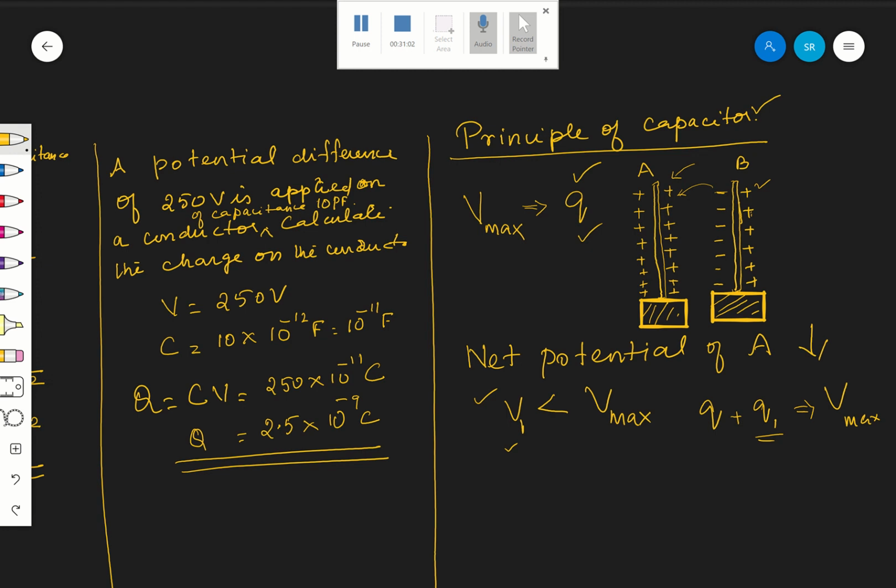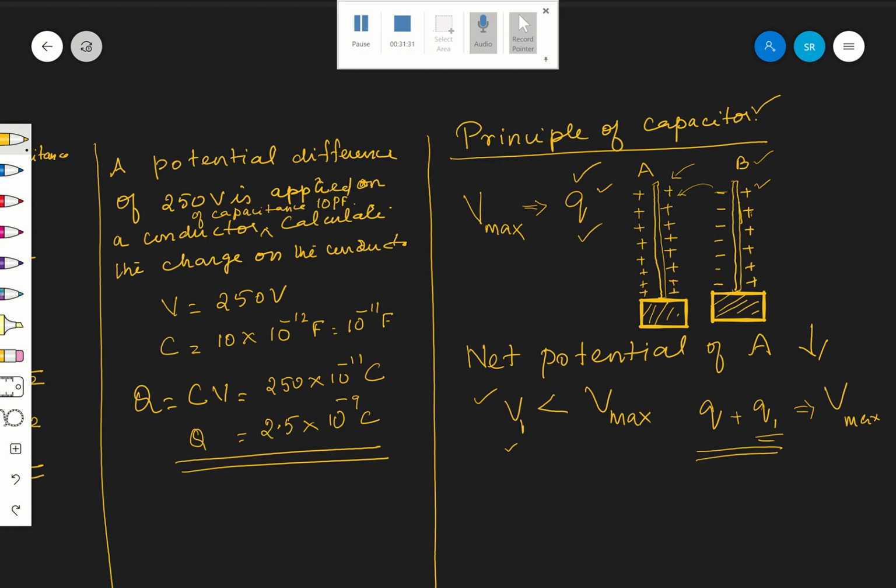Okay, now by bringing B, another uncharged conductor, near A, the capacity of A is increased now. Why? It is able to hold more charges now. Before that it was having only Q. If you give even one more charge to it, it will leak. It says, okay, stop it, I don't want it, because my capacity is only to hold Q amount of charges.